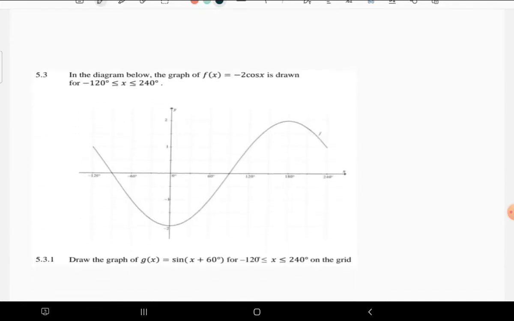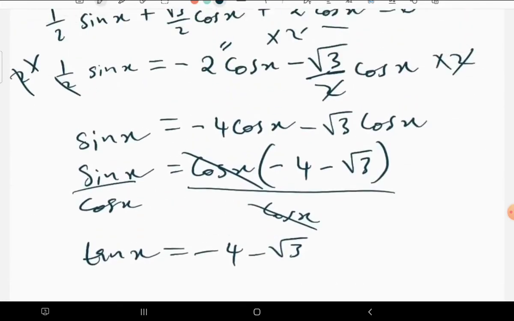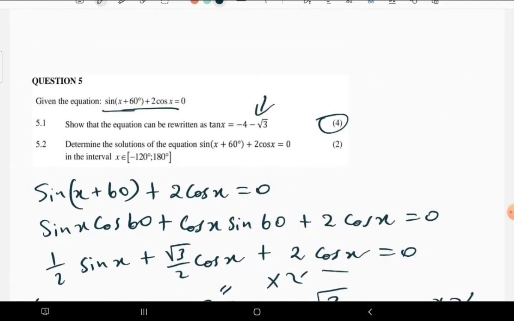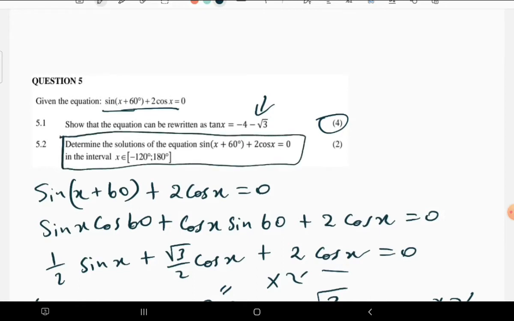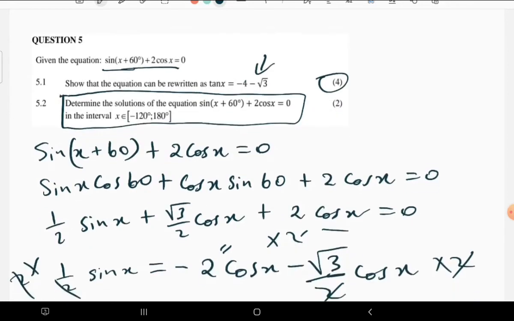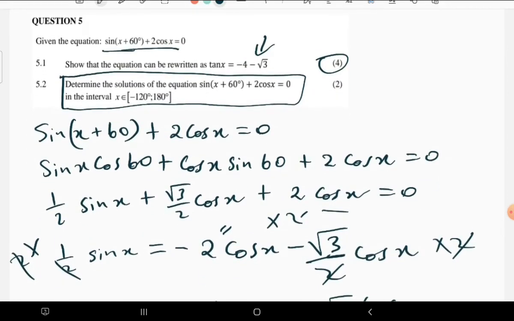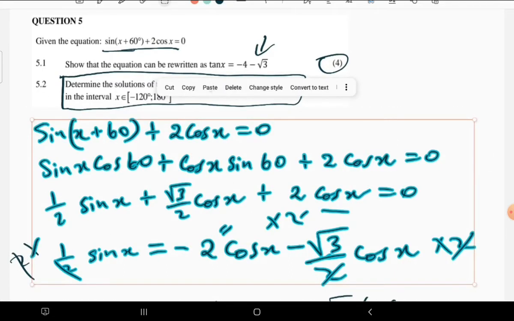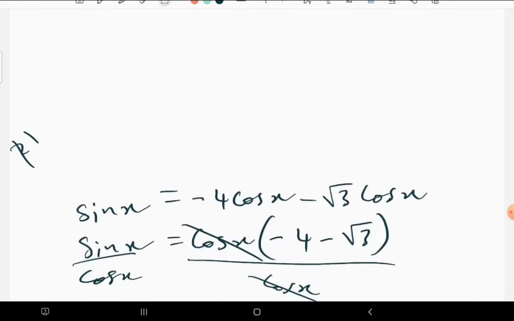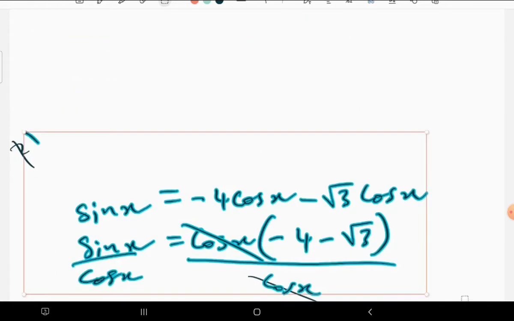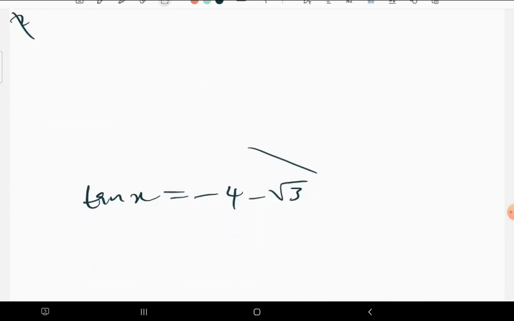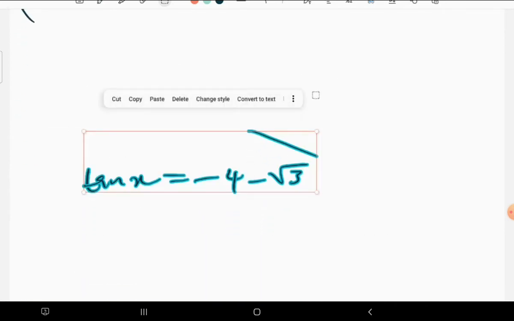Then moving to question number 2. That was question number 1. Question number 2 says, determine the general solution if this is what is given. Now, we can wrap this whole thing up. Otherwise, you can always come back when there's something that you really want to remind yourself about.